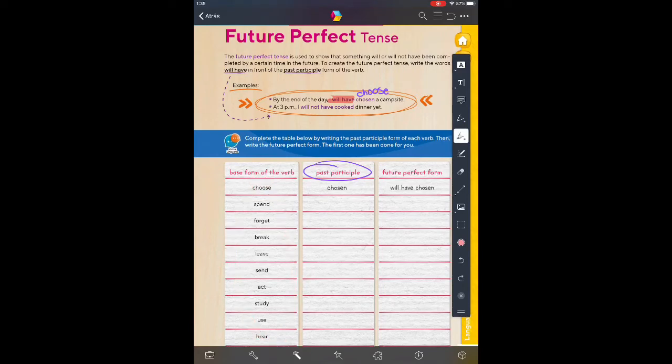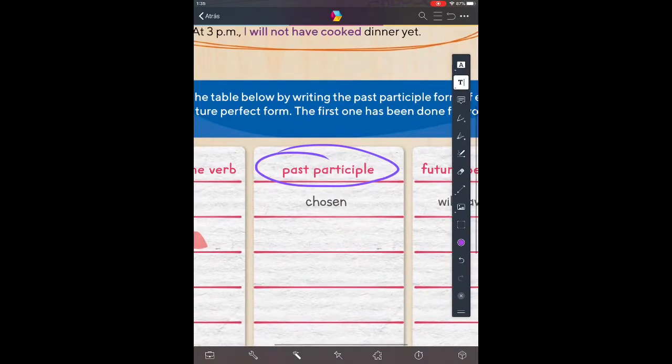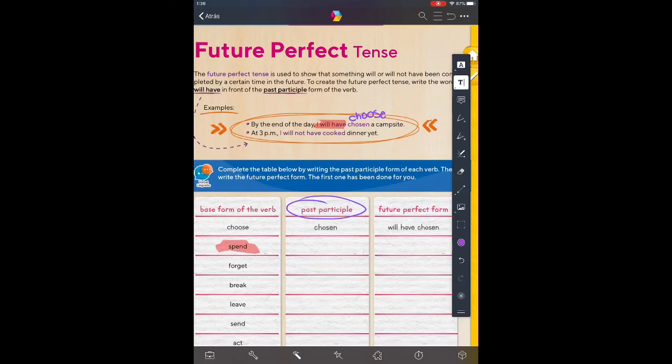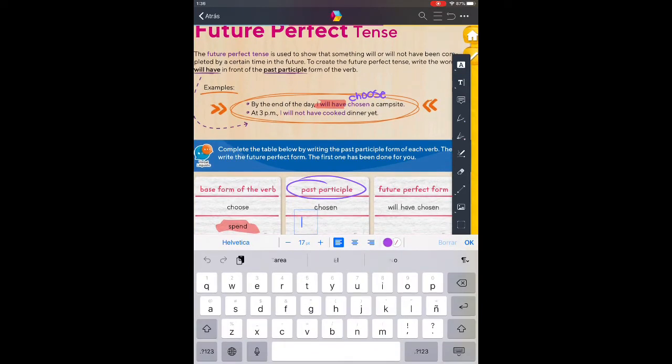Okay, or what you can do is write in Google or another app where you can search, past participle of spend. Okay, so you type what is the past participle of spend, you're going to get it, and you're going to write it here, and I'm going to tell you that one. Okay, so we can be doing this together. So the past participle of spend is spent.